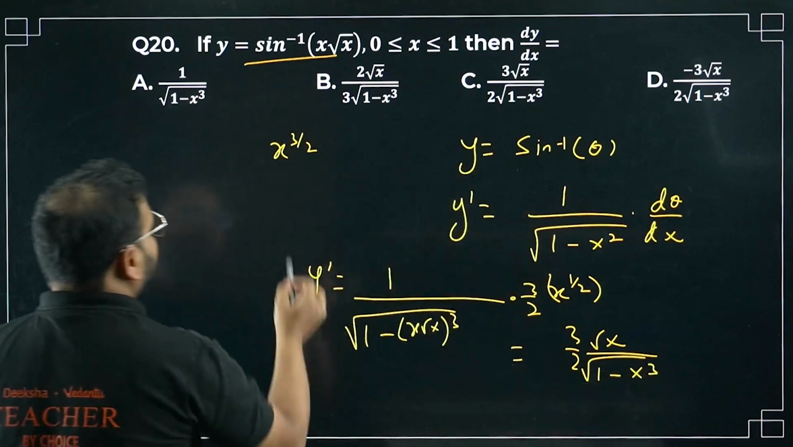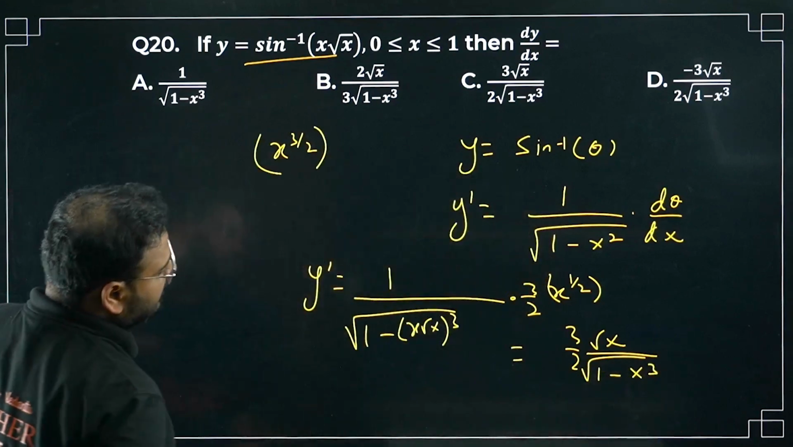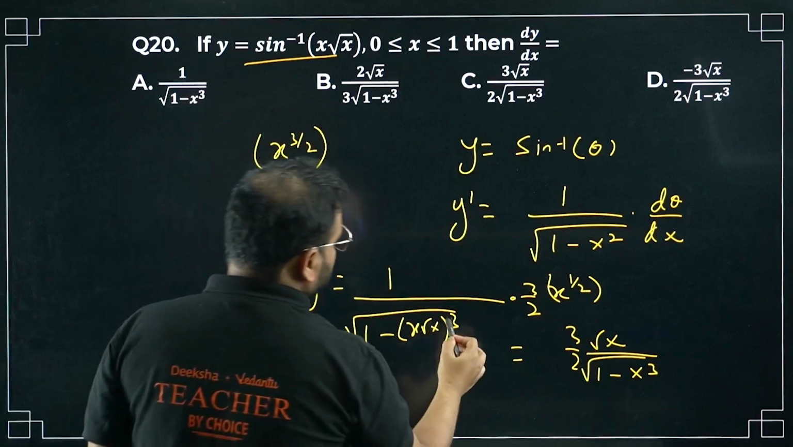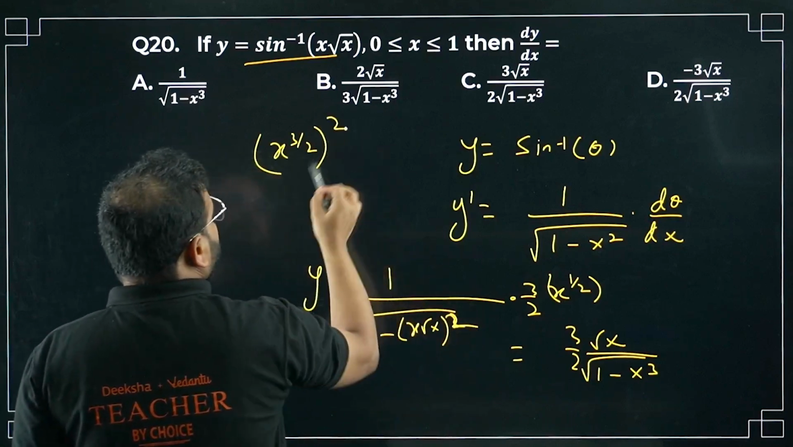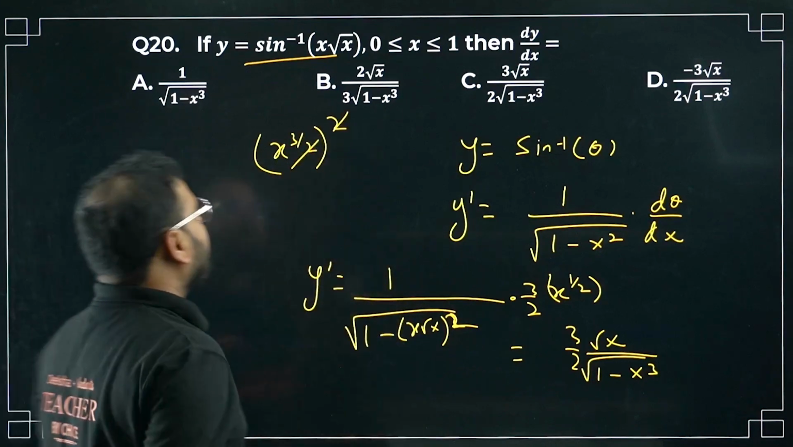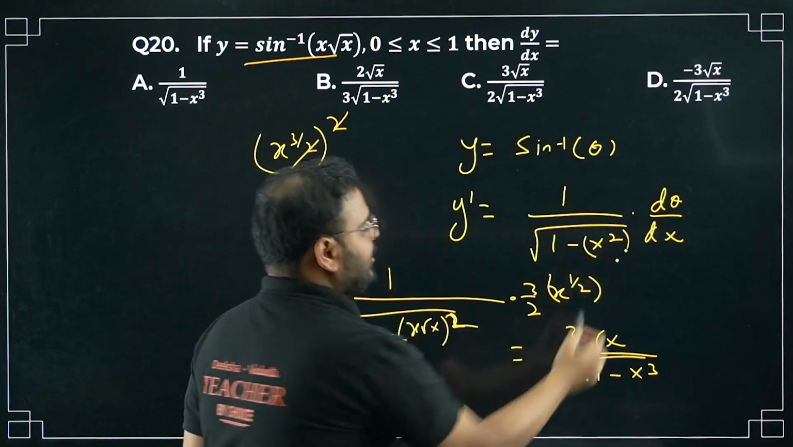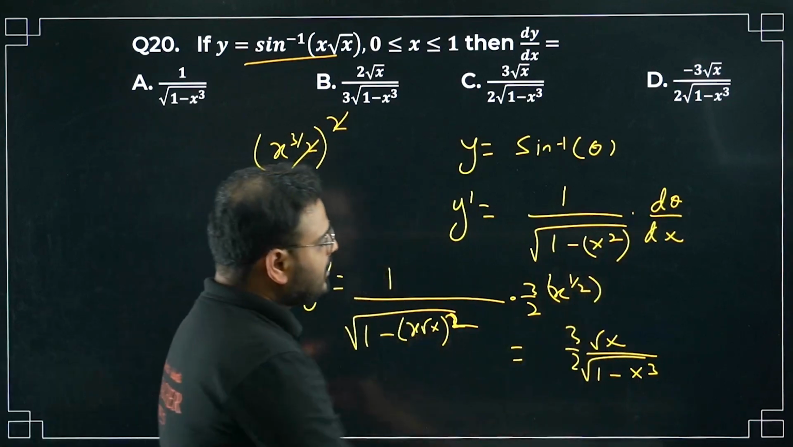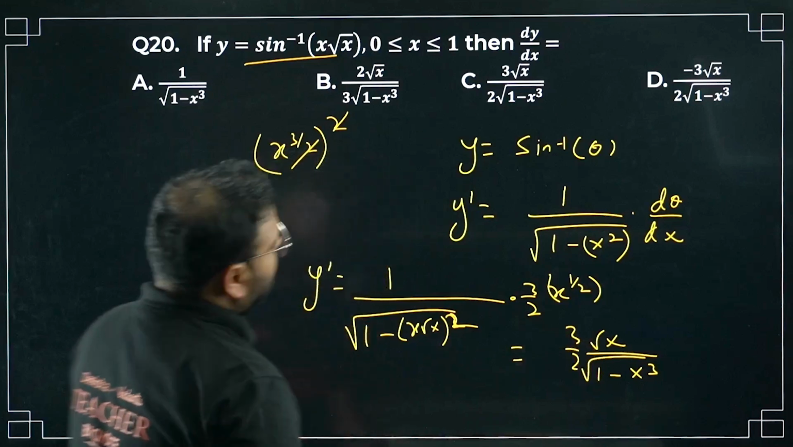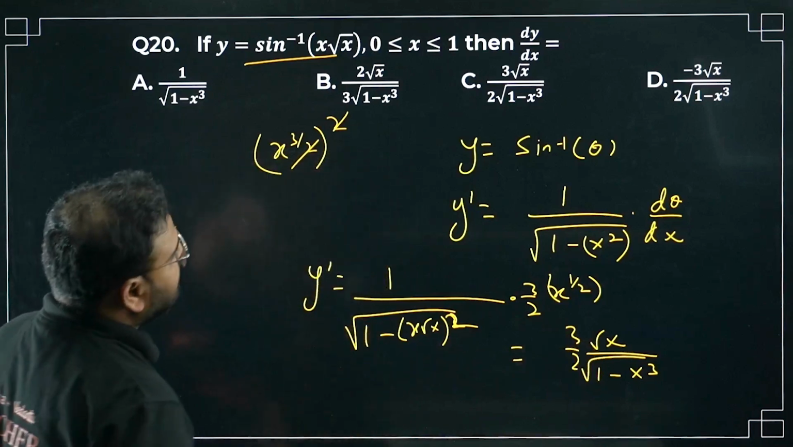How come, sir? I have x by 3 by 2 power, what is this? Whole square, right? Whole square. So it'll become, sir, cancelling this, it'll become x power 3 only, right? X power 3 only. This is a whole square, right? I wrote it incorrect. Whole square. Answer is going to be 3 by 2 root x upon 1 minus x cube in the root.